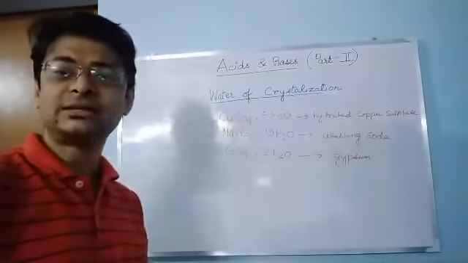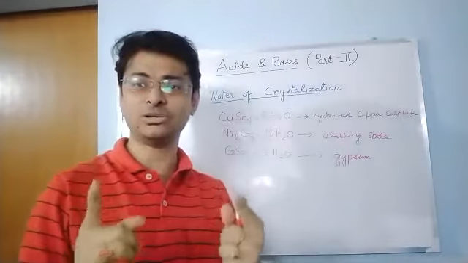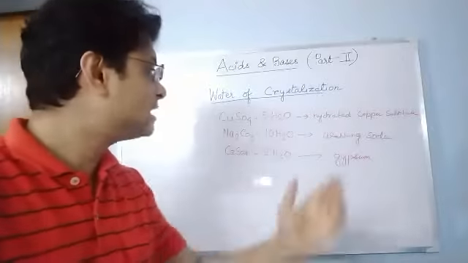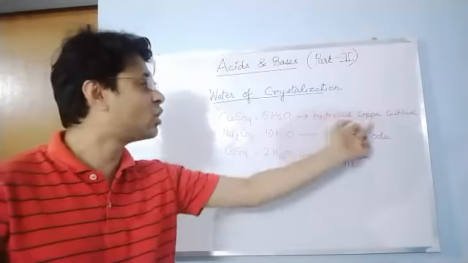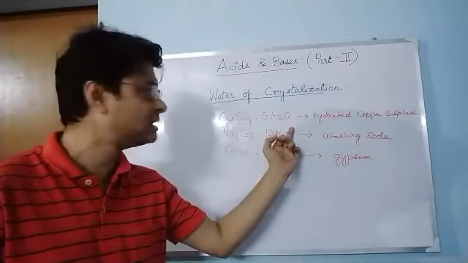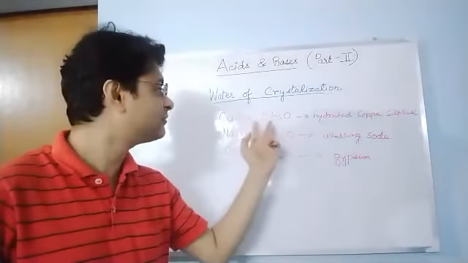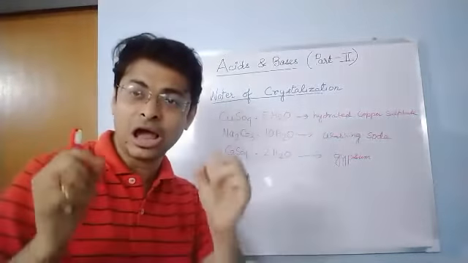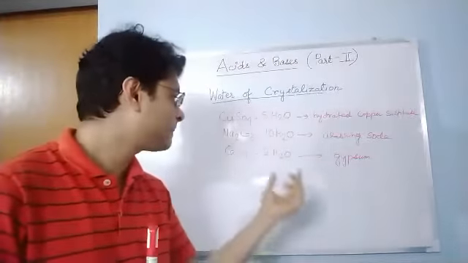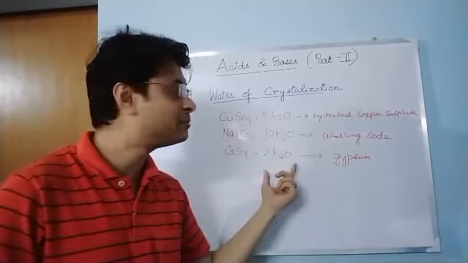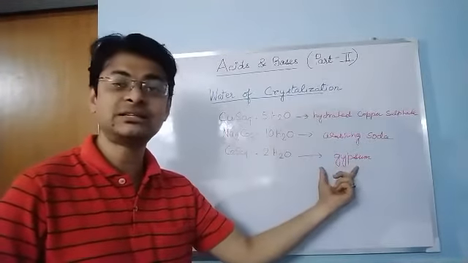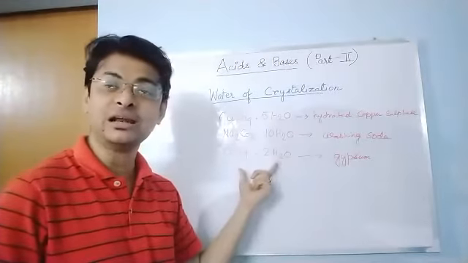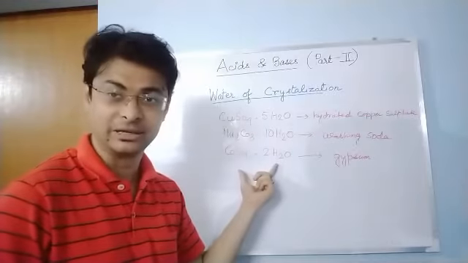So whenever there is a fixed number of water molecules attached to any salt, we call it the water of crystallization. I gave you 3 examples. In copper sulfate 5 molecules of water are attached, so hydrated copper sulfate contains 5 molecules of water, and it is water of crystallization. Now I will add one last thing. If you are asked how we can prepare plaster of Paris, when gypsum is heated, we get dry calcium sulfate, that is the plaster of Paris.